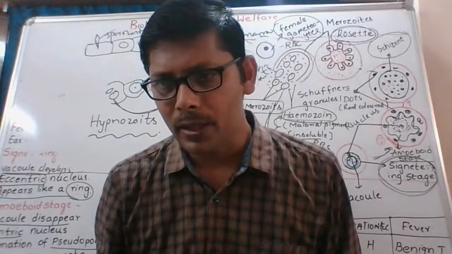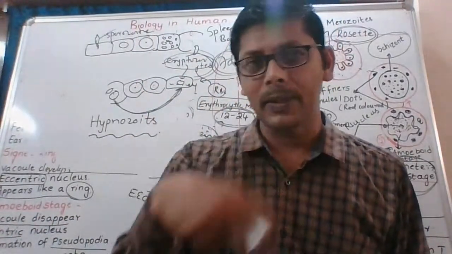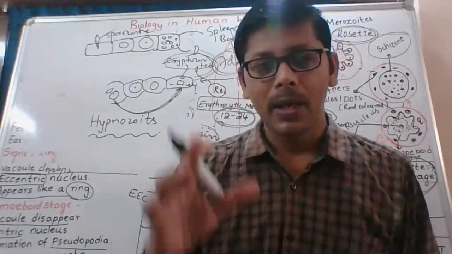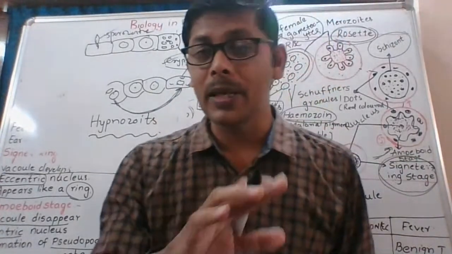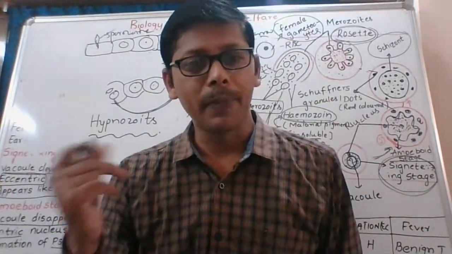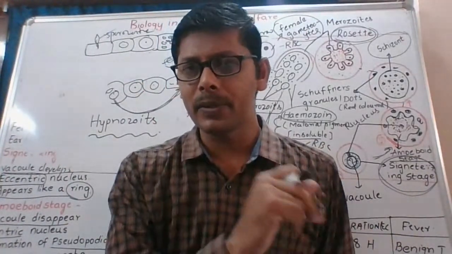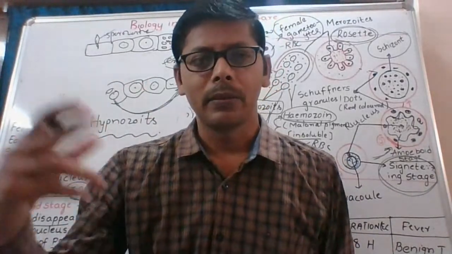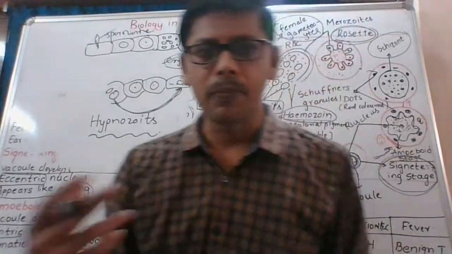Generally macrometacryptozoites enter into the liver cell. In case they convert to hypnozoites, they enter the RBC and start the erythrocytic cycles. That is called relapse of malaria.